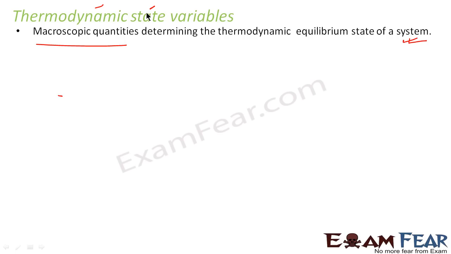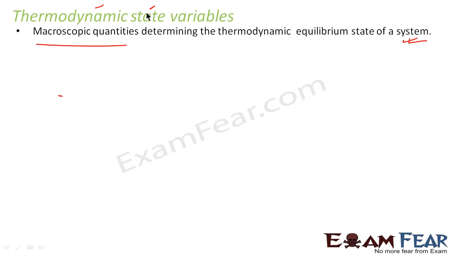What do I mean by state of a system? State is nothing but the condition of the system at a particular instant of time. That is, what is the pressure, volume and temperature of the system at one particular time. So these variables basically tell us the state of the system, so they are known as thermodynamic state variables.